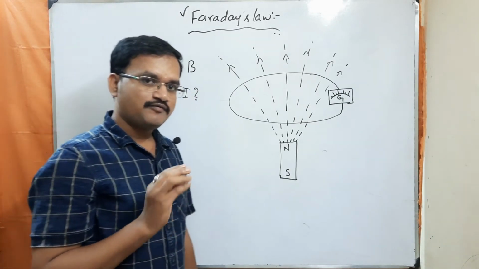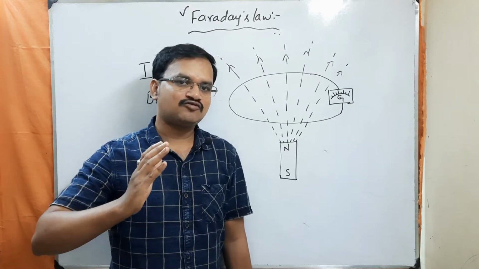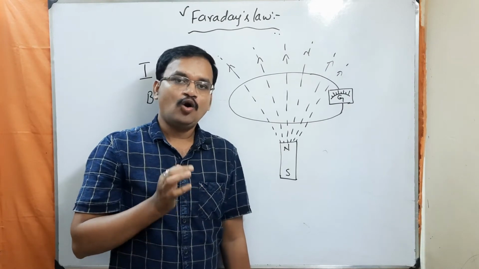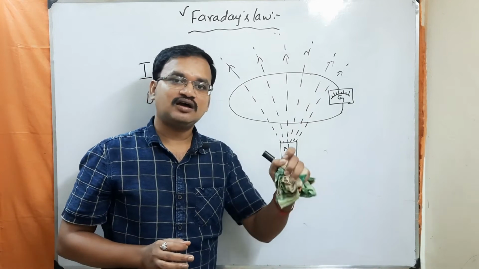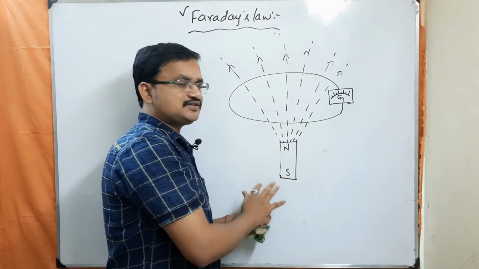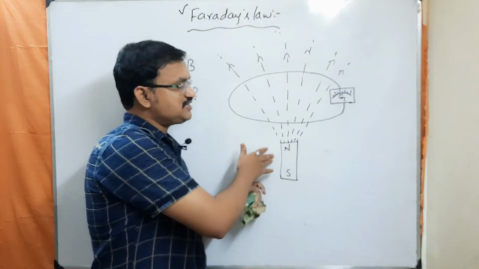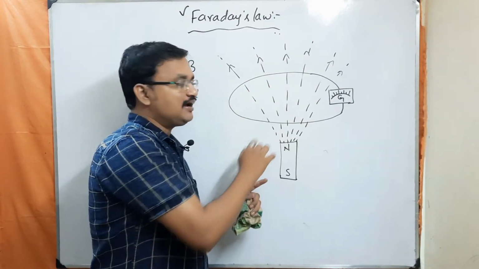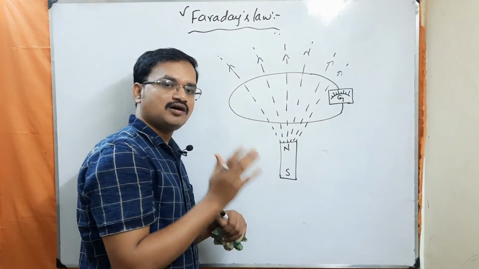So from this he concluded that only when there is a change in magnetic flux linking with this loop do we have the deflection in the galvanometer. That means whenever there is a change in magnetic flux, a current is induced in the conducting loop, and hence we see the deflection in the galvanometer.